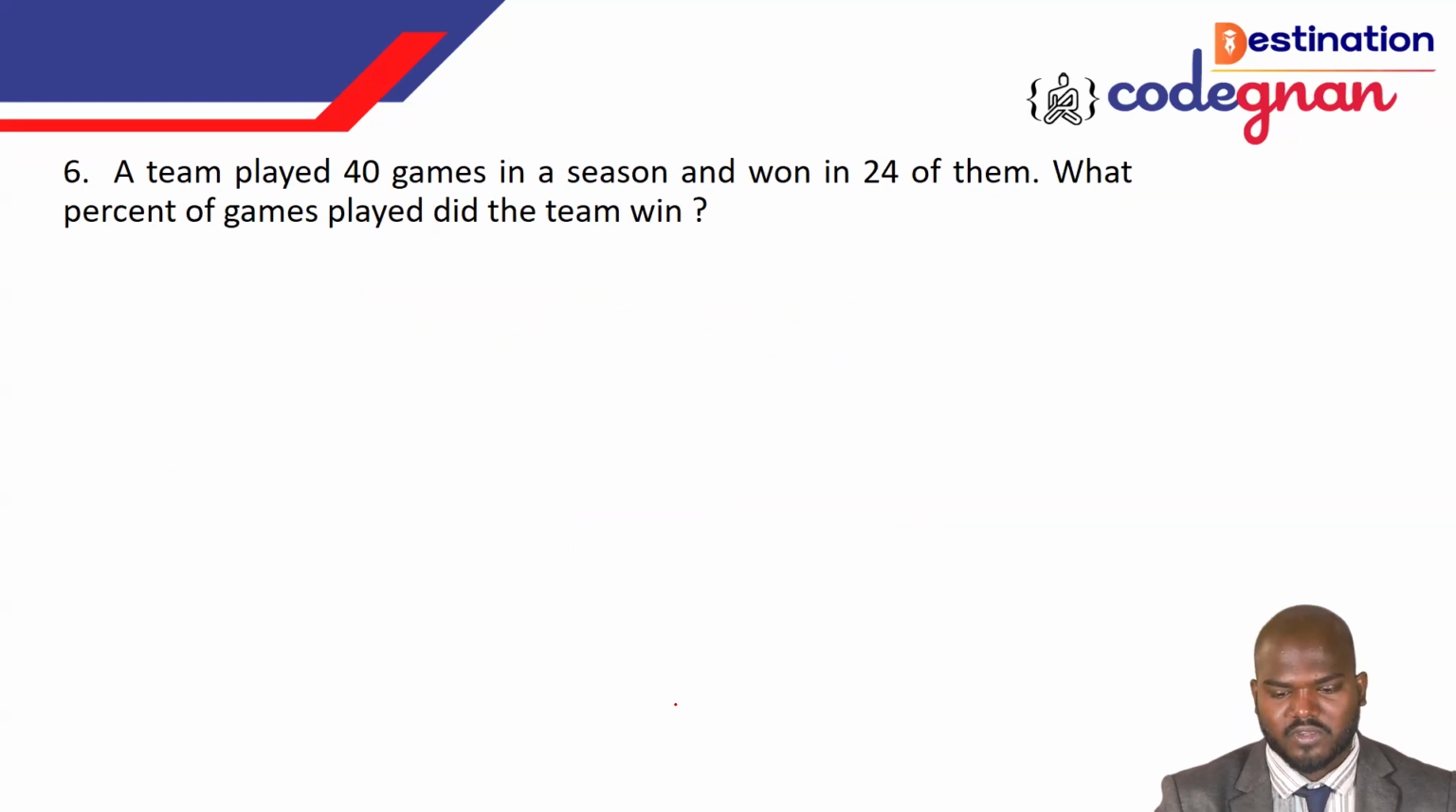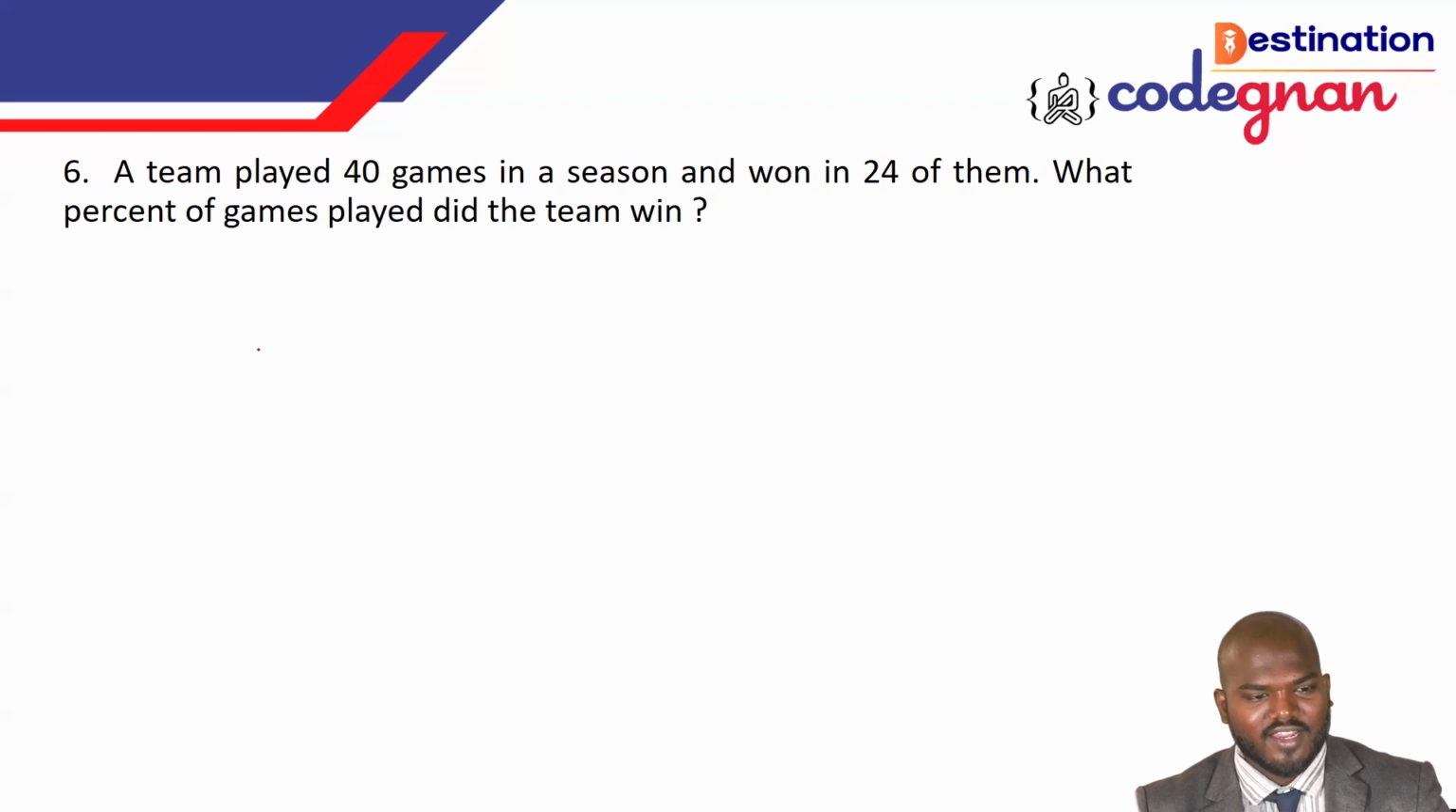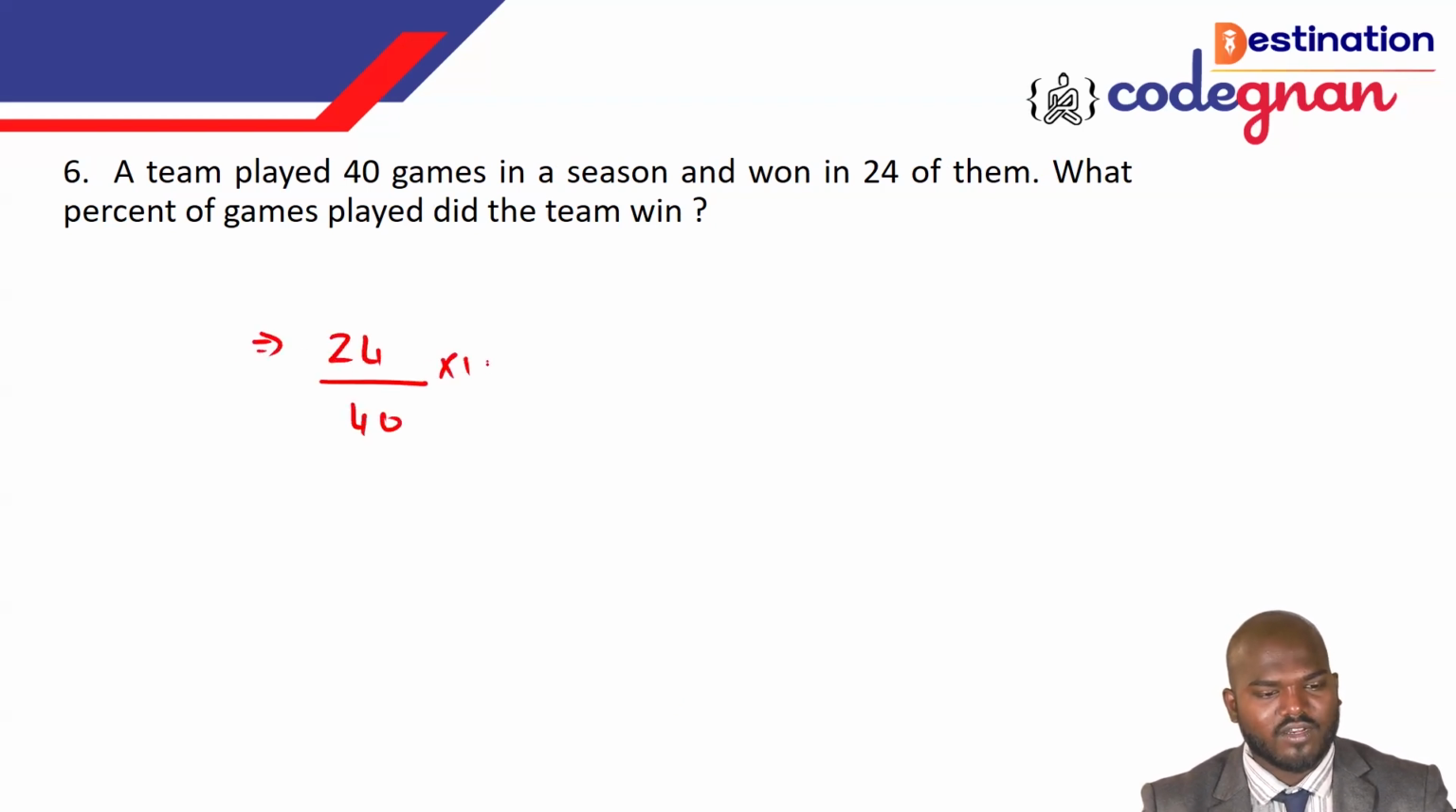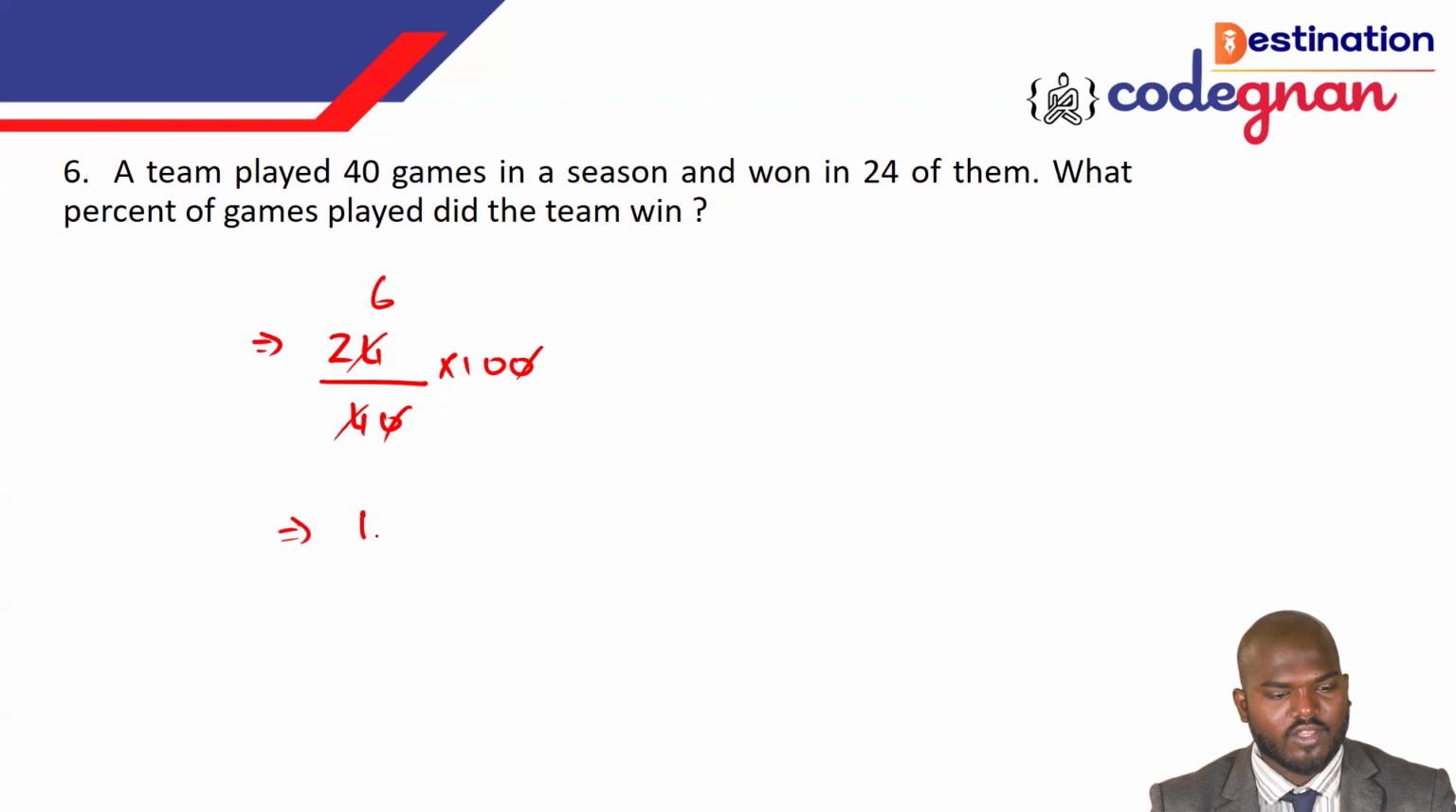It looks like a very simple question. It is 24 out of 40, times 100. That's it. It's a very simple question, I think. So 6 times 4 is equal to 24. If you multiply that, you will get the value of 60%. It looks very, very simple.